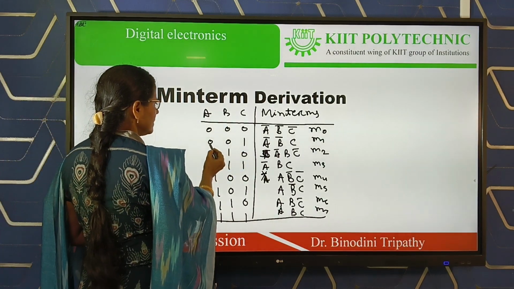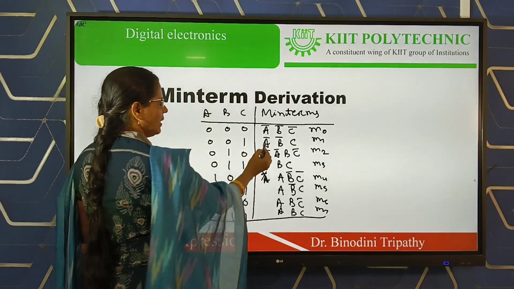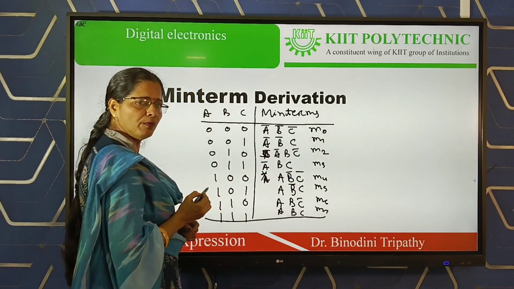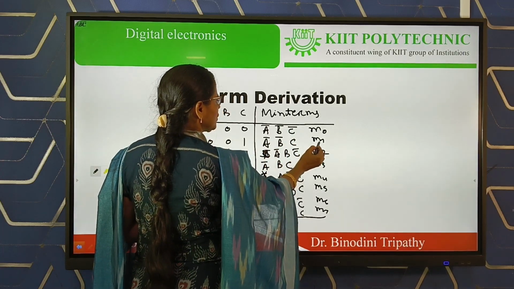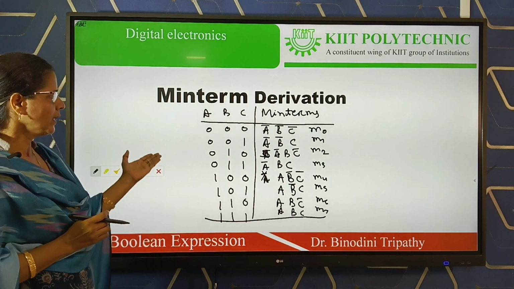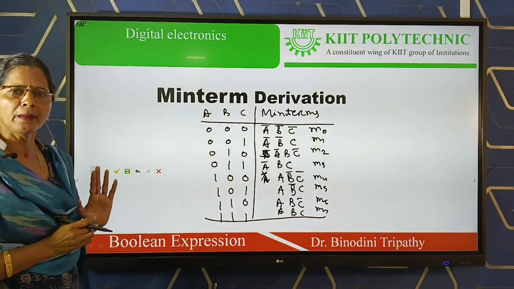Similarly, here this is the binary value of the minterm, and this is the variable form of the minterm, and this is in terms of symbol m1. So we can represent the minterms in three forms.